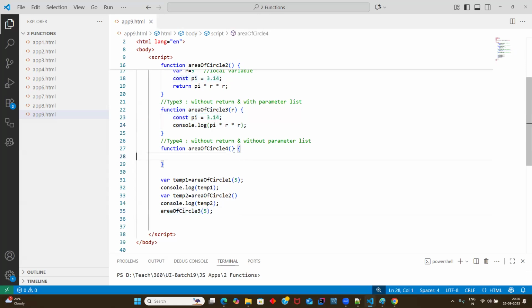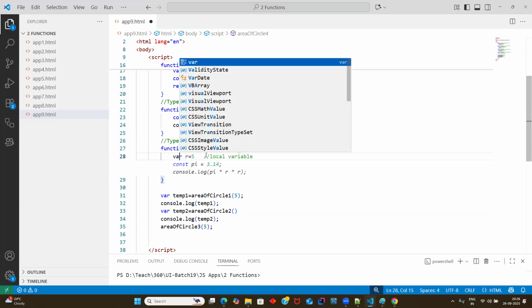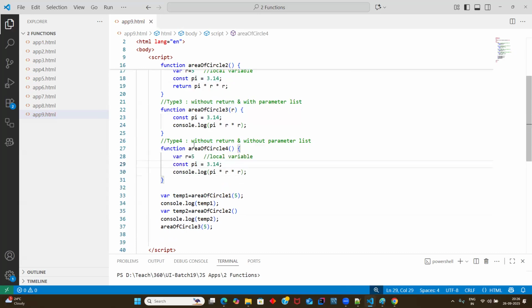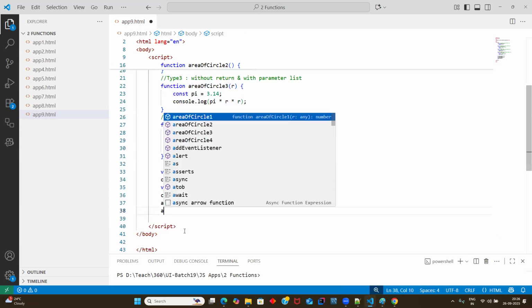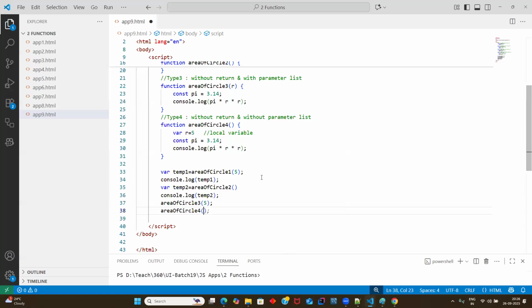And the last one, guys, without and without. Here, without means you should declare in a local variable. Now, pi as usual, and without return statement means you can directly do the console.log. And finally, you can call area of circle 4, and without parameters, you can pass it. Okay, I think I'm done with the code.